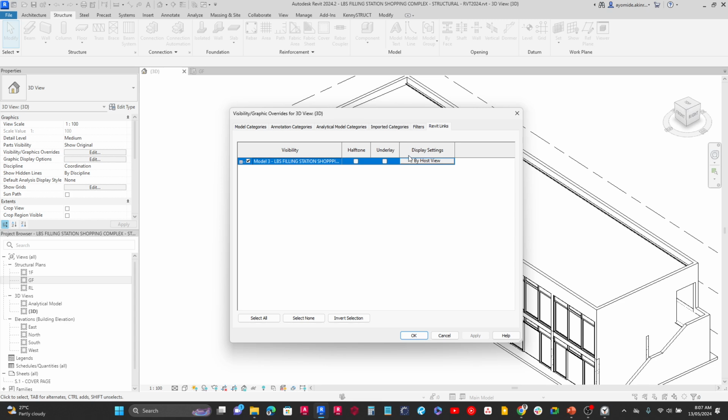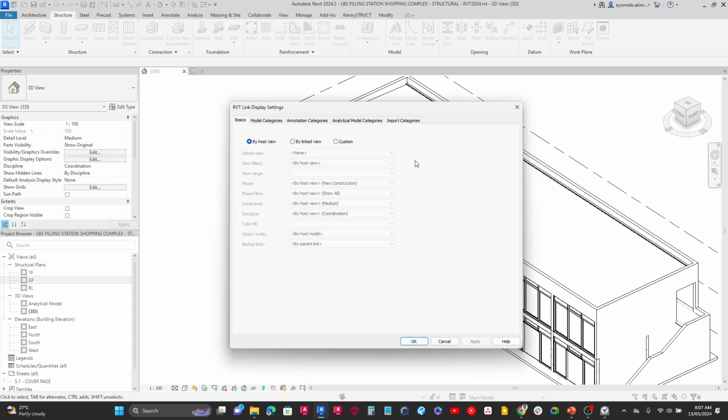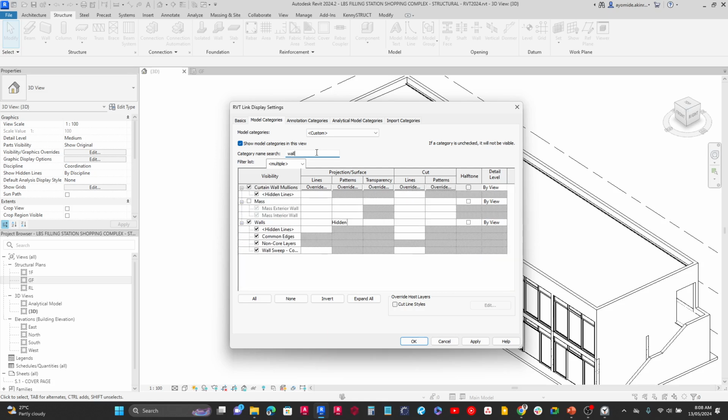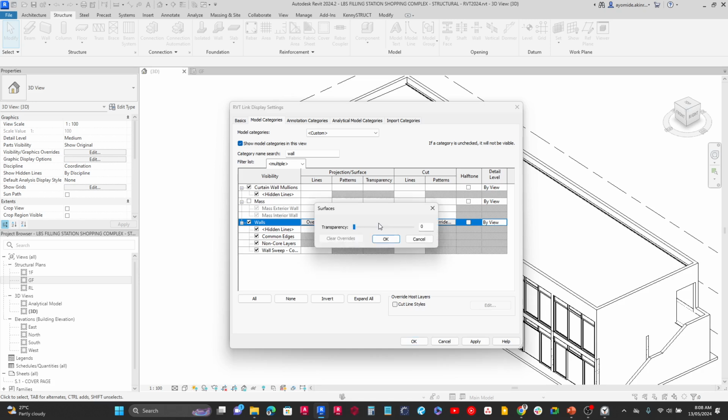I'm going to come over here and change the display settings from host view to custom. And then if I come here to model categories, I change this one as well to custom. So I can now decide to modify the visibility graphics for this Revit link. I'm going to search here for wall. And right now, I'm going to change the transparency by clicking on this override and changing it to probably 20%, and I click OK.